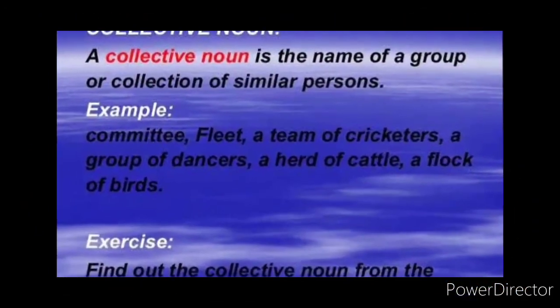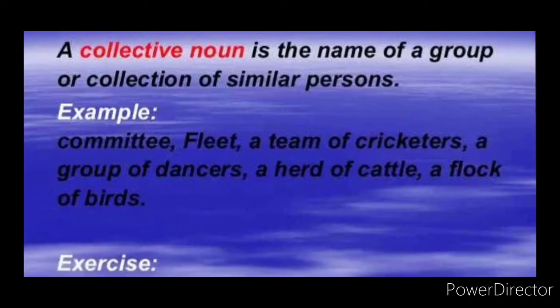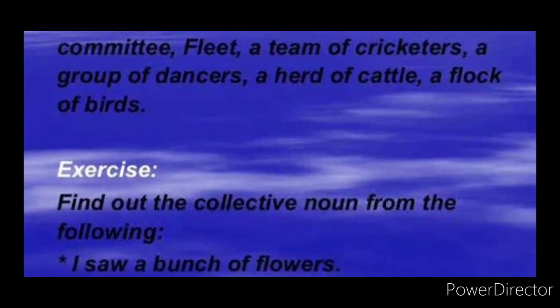The next type of noun is collective noun. A collective noun is the name of a group or collection of similar persons. For example, committee, fleet, a team of cricketers, a group of dancers, a herd of cattle, a flock of birds, a school of fish. So these are all collective nouns, children.